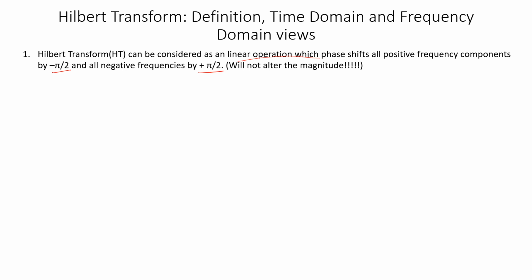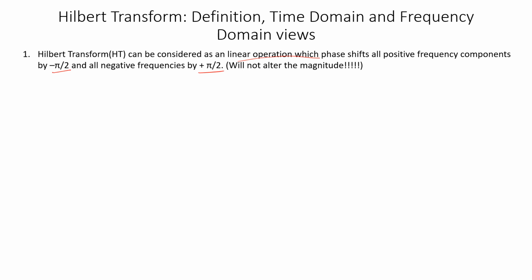This Hilbert transform will provide a phase shift of minus pi by 2 to all positive frequency components, and a phase shift of plus pi by 2 to all negative frequency components. And one more thing to keep in mind is it will not alter the magnitude, it just shifts.